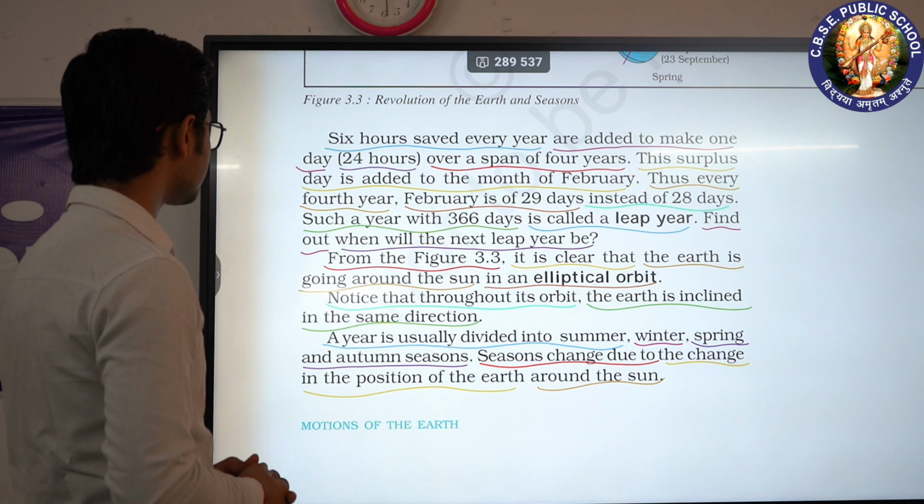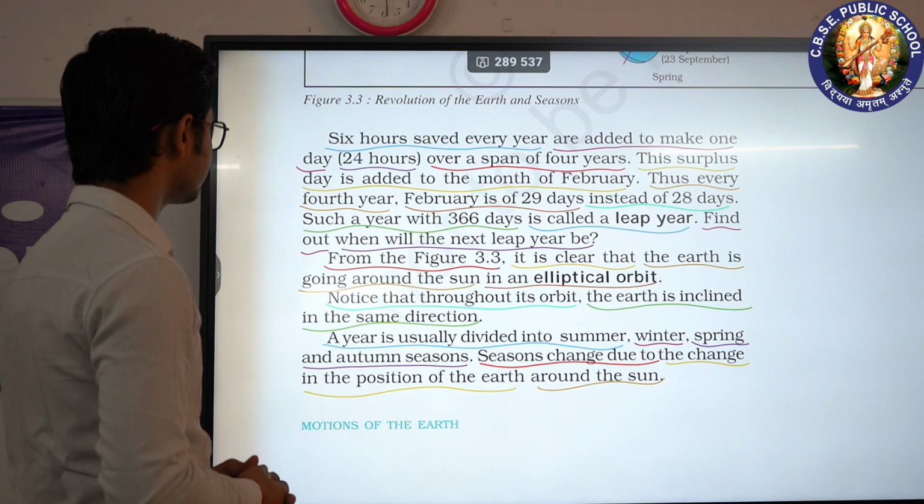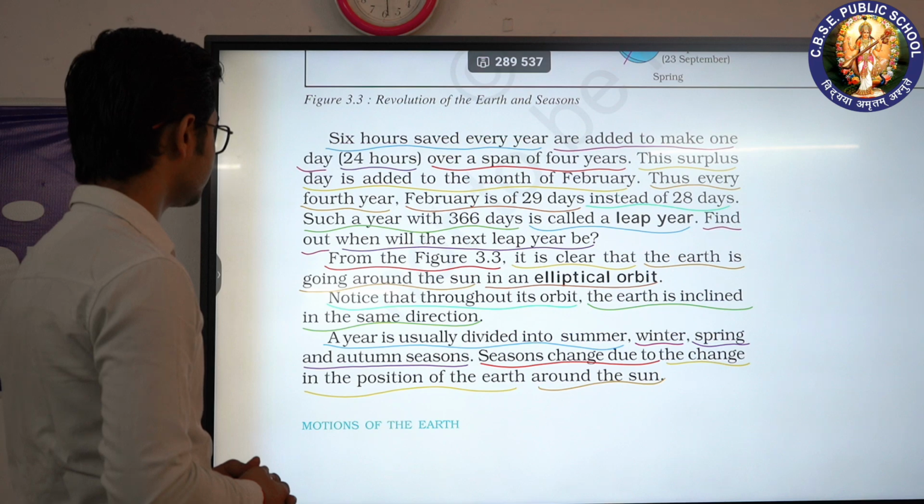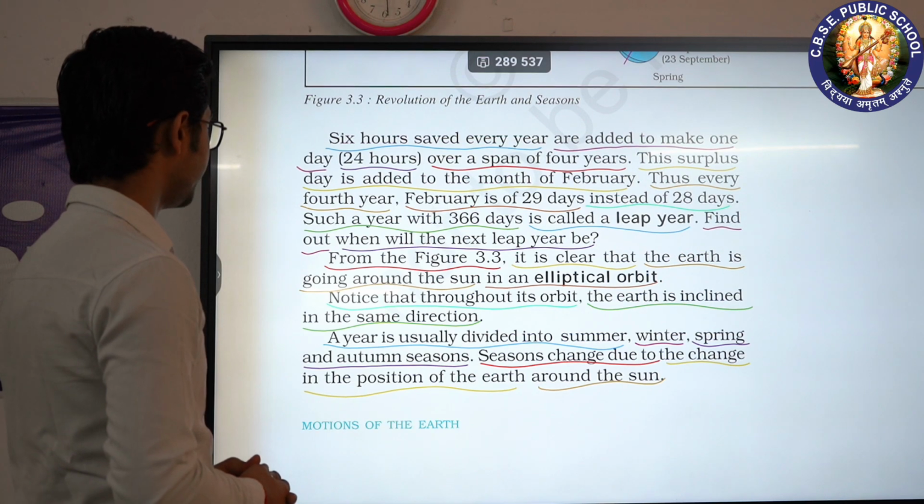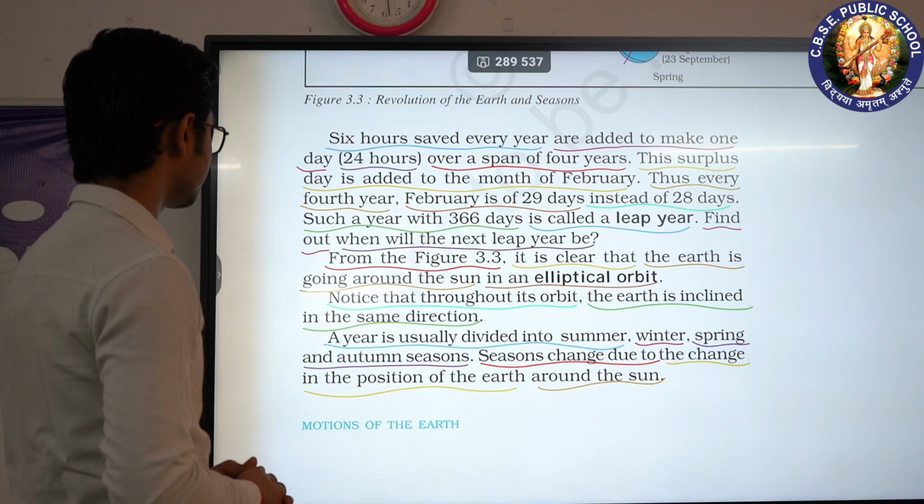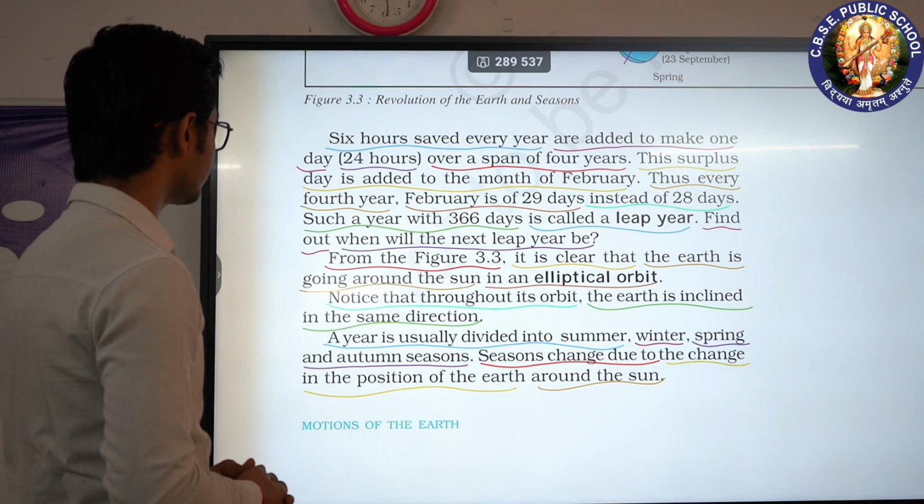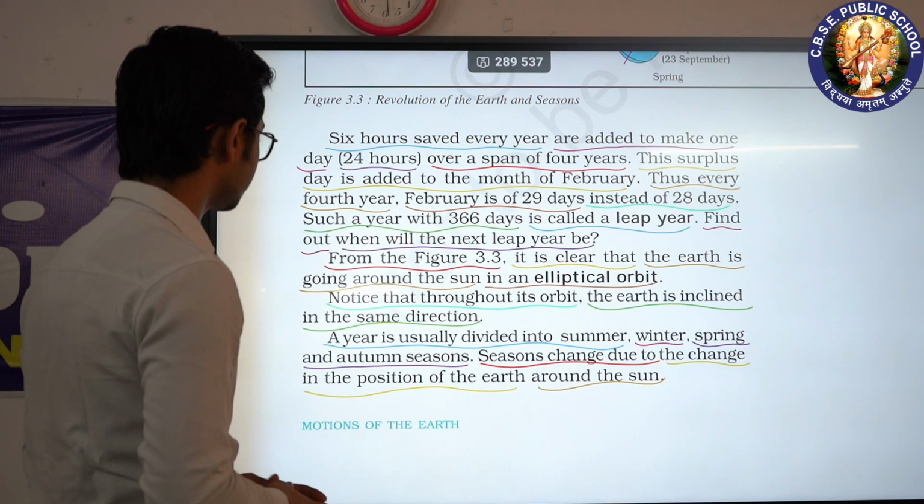Notice that throughout its orbit, the earth is inclined in the same direction. A year is usually divided into summer, winter, spring and autumn seasons. Seasons change due to the change in the position of the earth around the sun.